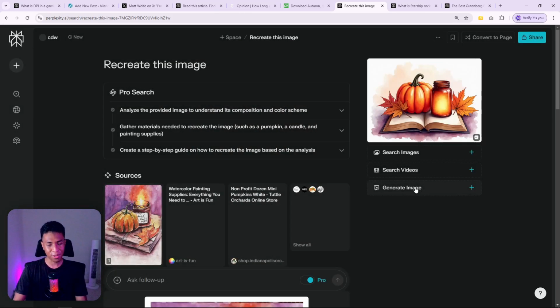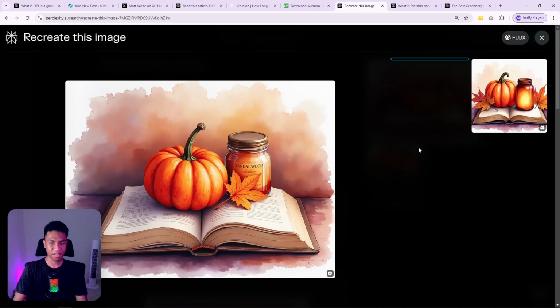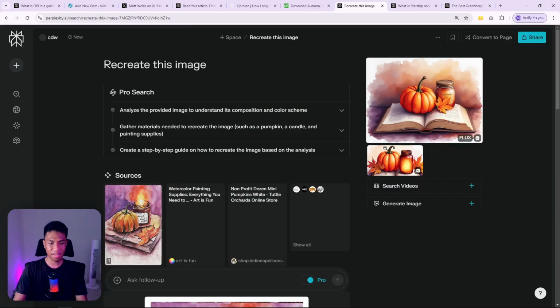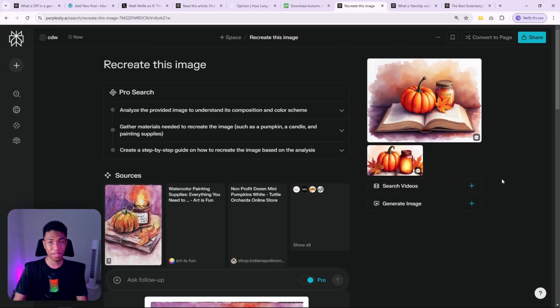If you are not happy, you can do it again. You can keep it running until you get the picture that you want. So in this example, I'm using the photograph mode. Maybe it will yield a different result. Okay, this is the result for a photograph. It's still more or less the same, and as you can see, I think the structure and the style are very similar, not to mention this is part of Perplexity and you don't have to pay for an expensive AI image generator. And by the way, I'm using the Flux model, which I think right now is the best AI model that you could use to generate high quality images, and again, it is part of Perplexity, so it is very useful to generate visual content even using Perplexity.